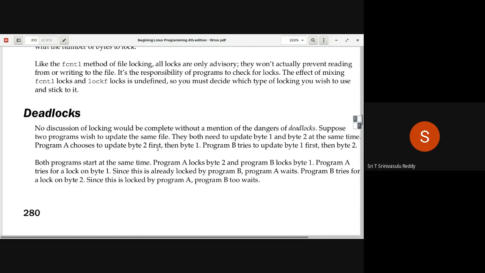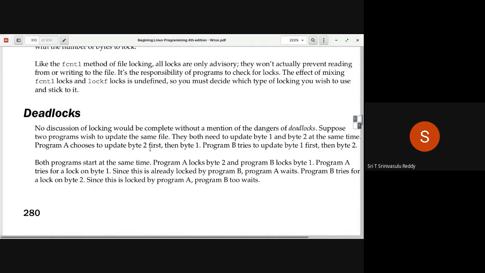Byte 2 first it would like to update, and after that byte 1. So, what do you mean by this? Because multiple programs are attempting to change these things. But before applying this update on byte 2, what will it do? It would like to get some kind of locking. It would like to get exclusive access onto byte 2.